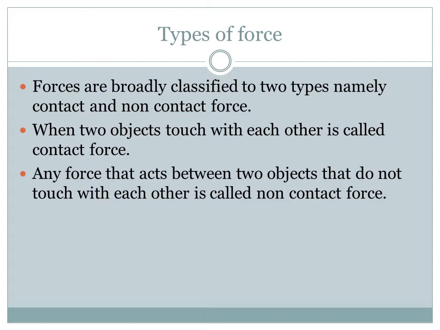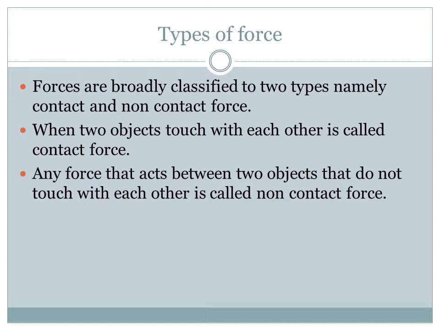I am repeating again. Force is called push or pull. We have seen the effects of the force. Then we are going to discuss the types of force. There are two types of force: contact force and non-contact force.